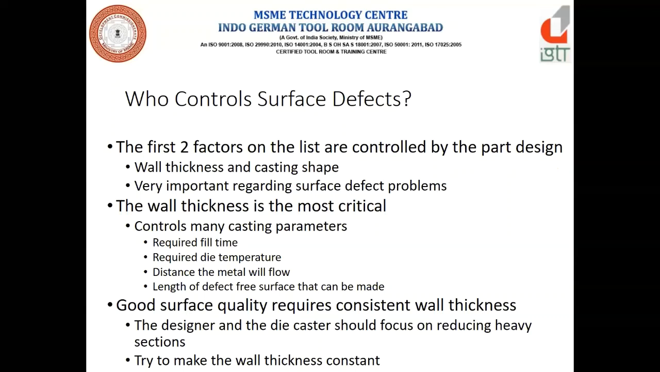Wall thickness is the most critical part, which controls many casting parameters. It requires fill time, requires die temperature, the distance the metal will flow basically, and the length of defect free surface that can be made. Good surface quality requires consistent wall thickness. Basically, the designer and the die caster should have focus on reducing heavy sections. Try to make wall thickness constant.